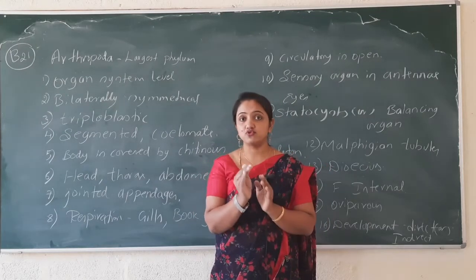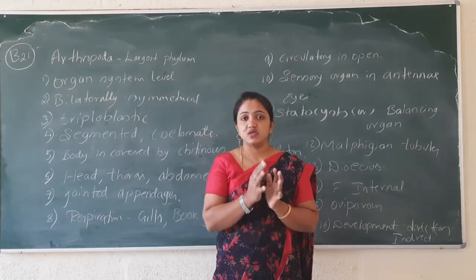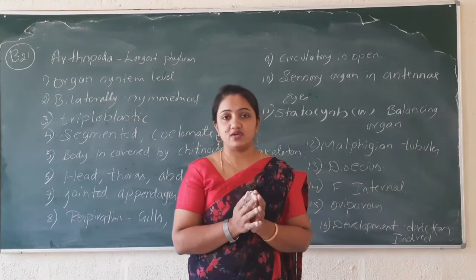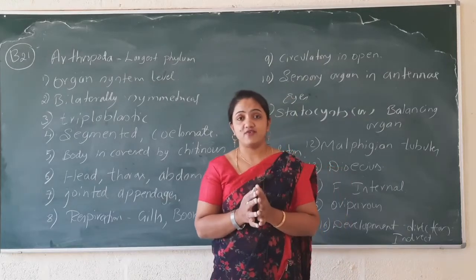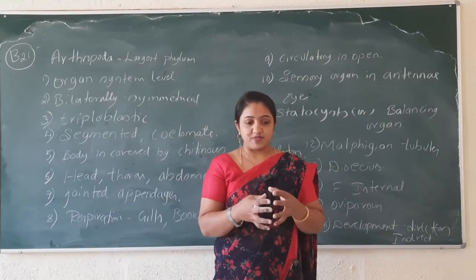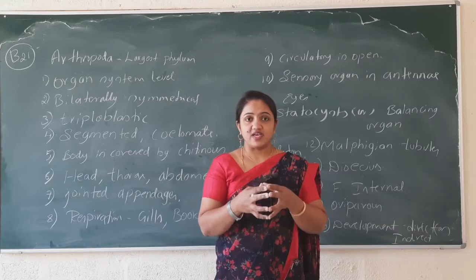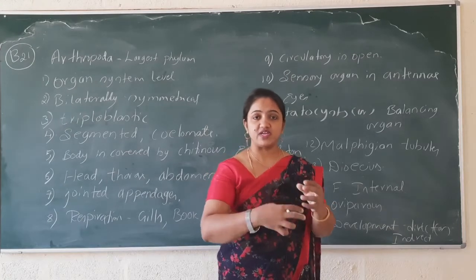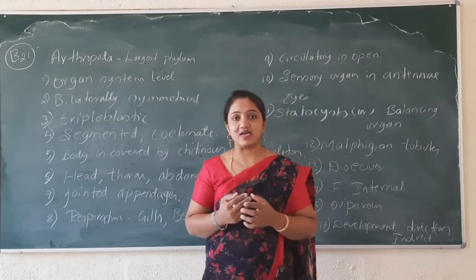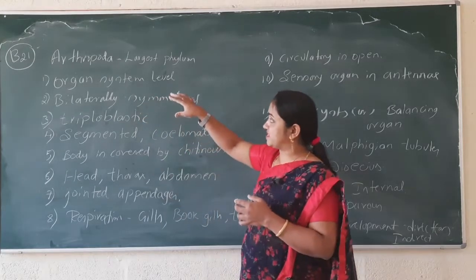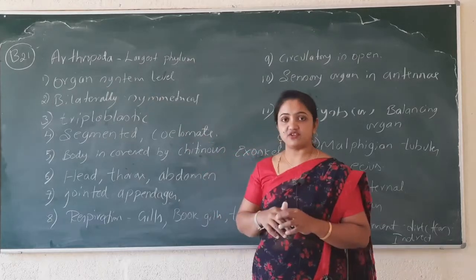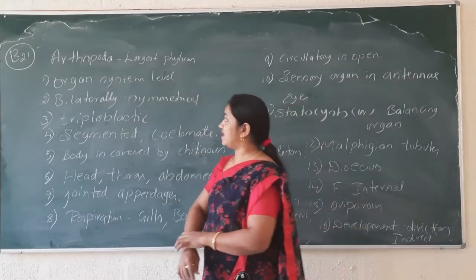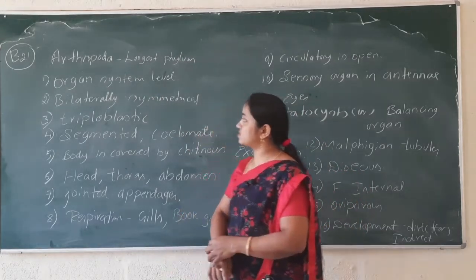Now I have given the examples. What you have to do is imagine the habitat of it, where they used to live, which is the place or area where it is going to lead its life. That's why I have not mentioned it there. Directly I'll go to the characteristic features of phylum Arthropoda.